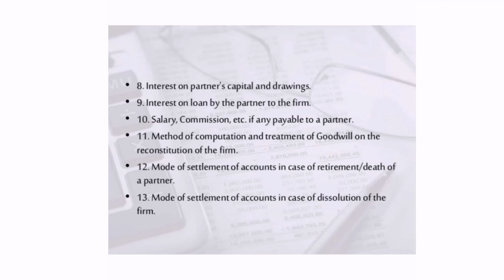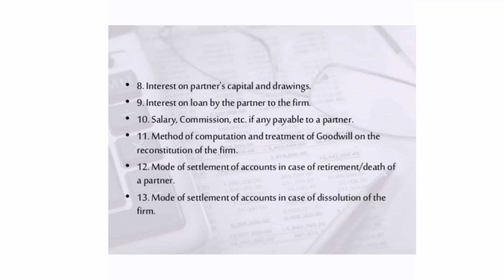At the same time, how much is the interest to be charged on drawings, what is the interest rate to be provided on the loan contributed by the partners, what should be the salary, what should be the commission if any partners are working in the firm.